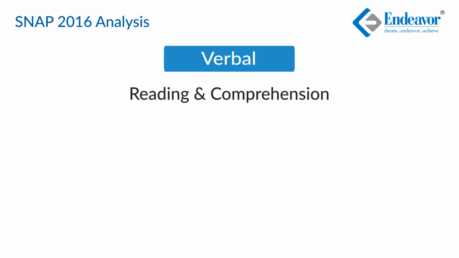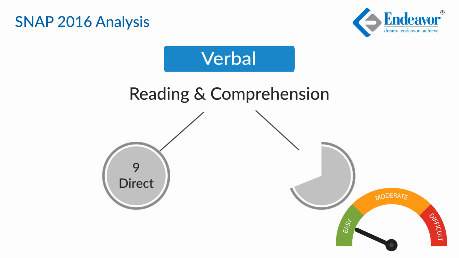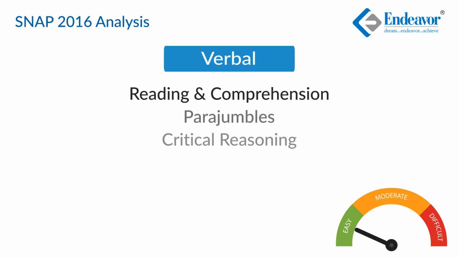Moving on to the verbal section, there were 11 questions of RCs which are spread across 2 RCs, and out of these 11 questions, nearly 9 questions were direct questions and 2 of them were inference based but easy questions. 3 questions were parajumbles, 2 questions were critical reasoning, 18 questions, which is nearly half of the section, were of vocabulary and had a good spread. There were synonyms, antonyms, fill in the blanks, analogies, confusing words, even idioms and phrases found their way into the paper.